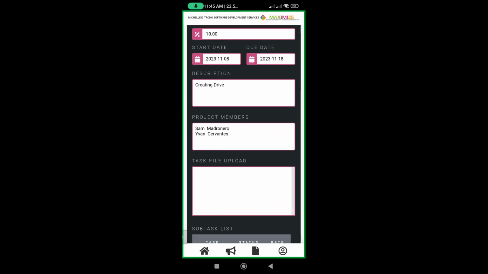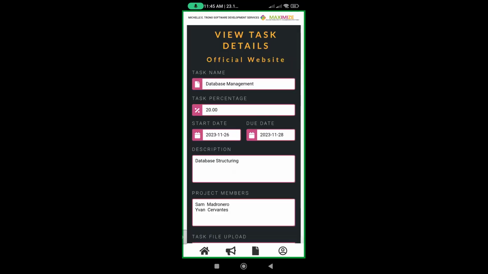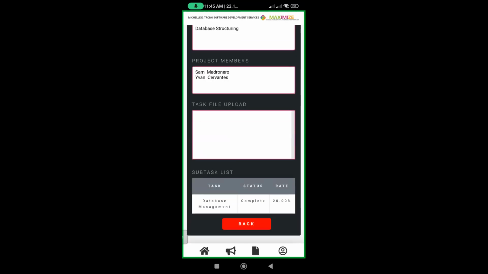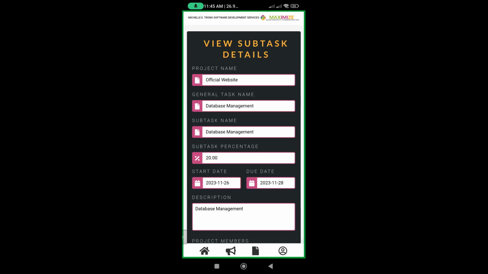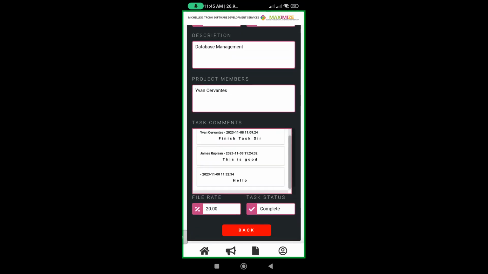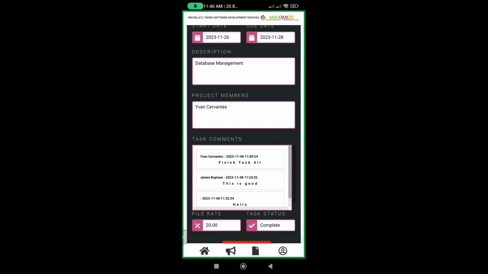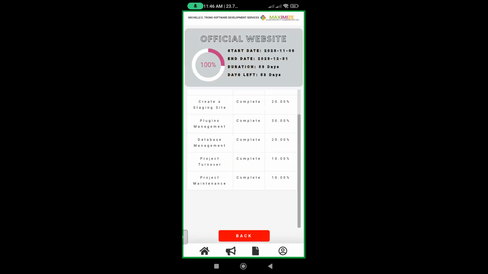Here we can go to database management, where we can see the comments in the subtask. Here, the comment, my comment, the comment of Cervantes, the comment of James Rupisan. So it's 20%. That's it for the project part.